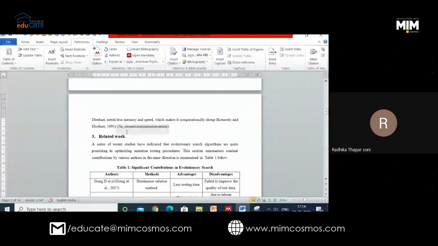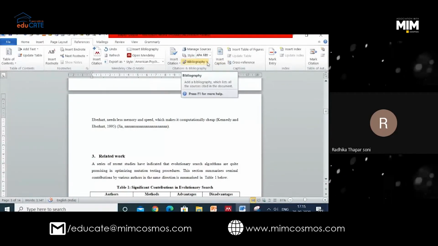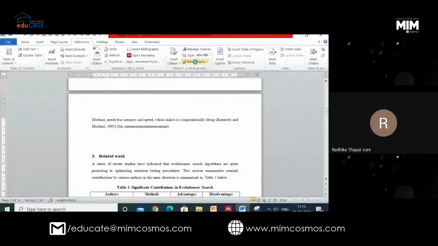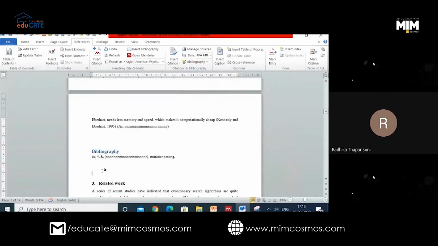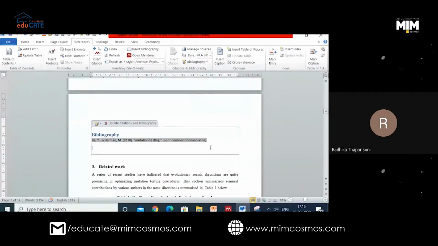Now if I want to add a bibliography, I just go there. Can you see this tab, Bibliography? I click here, and automatically I get the bibliography. Why is only one paper coming? Because I have added only 2 references with this method, of the same citation. Now, it is APA. If I want to change it into MLA, it will come in MLA form, right?